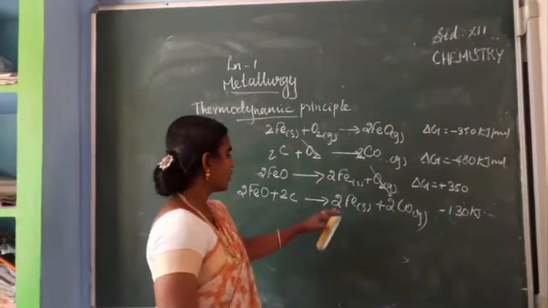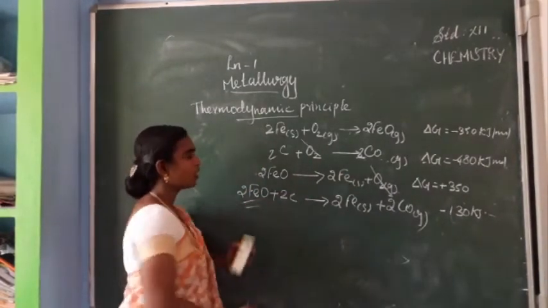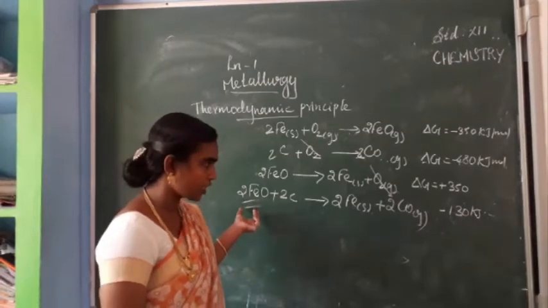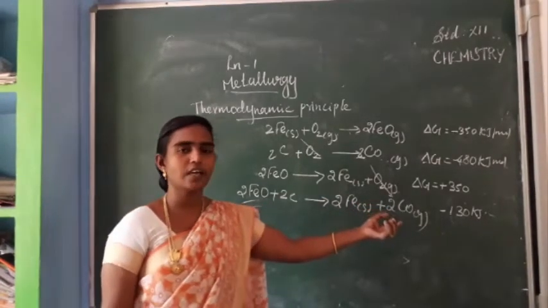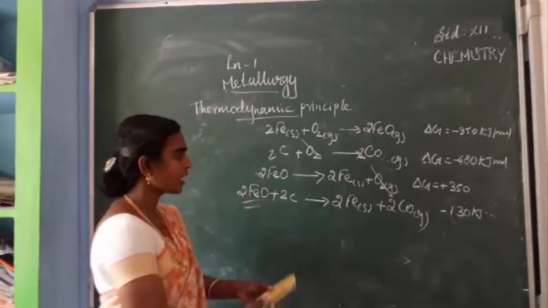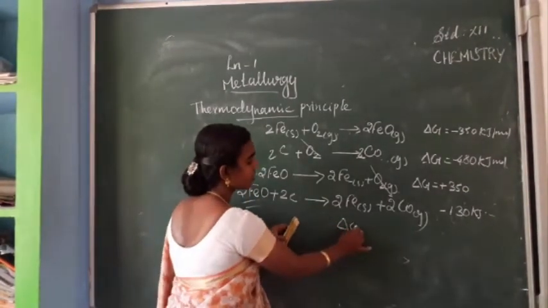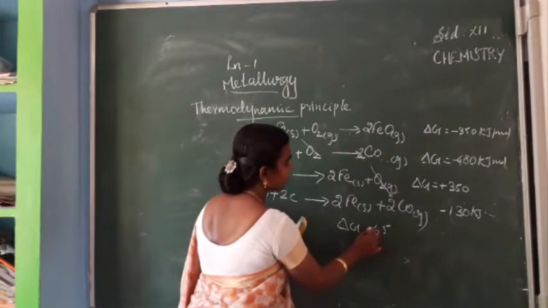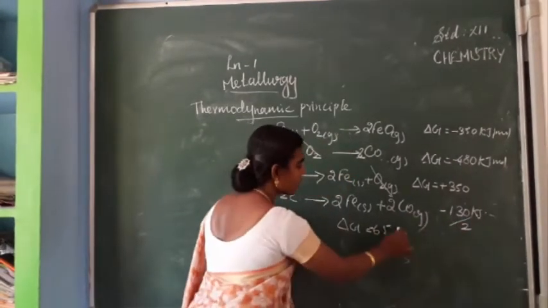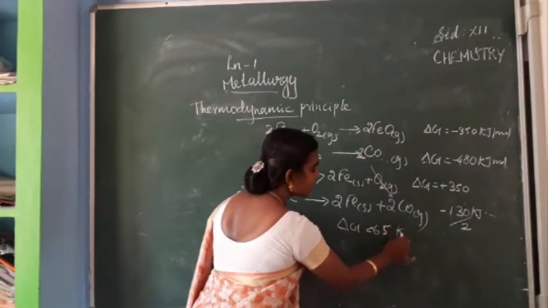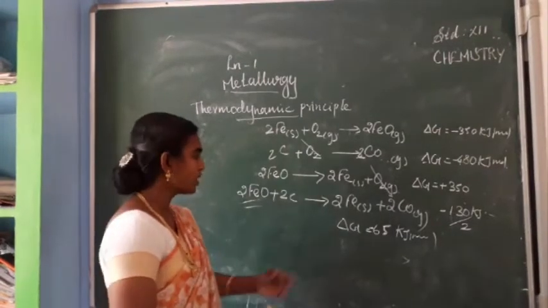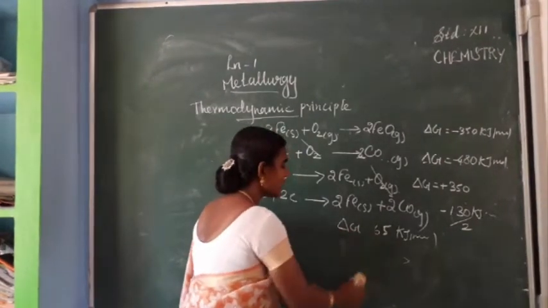Okay. So next step. So this is for decomposition of two molecules of metal oxide. It is getting the delta G value of minus 130. So for the decomposition of one metal oxide, the delta G value is minus 65. So minus 130 divided by 2, it will get the value of minus 65 kilojoules per mole. Okay. So this delta G value is getting negative.